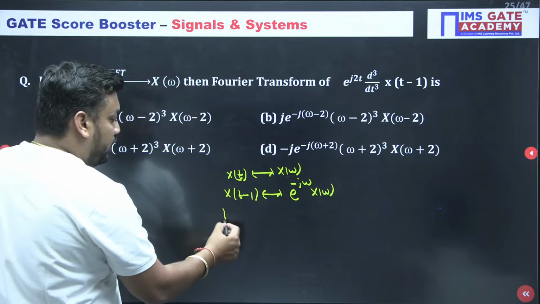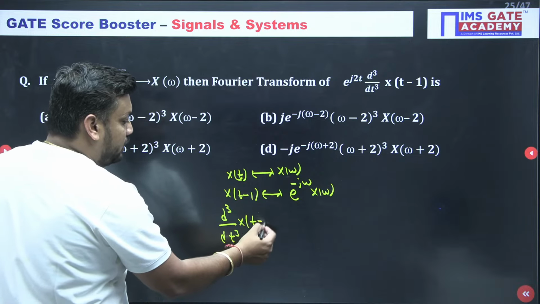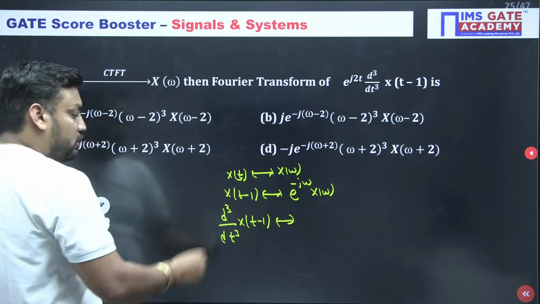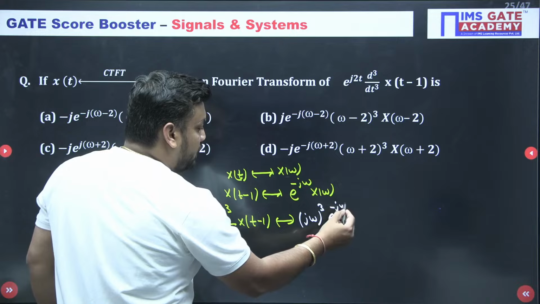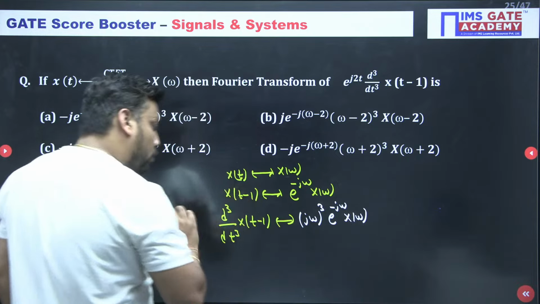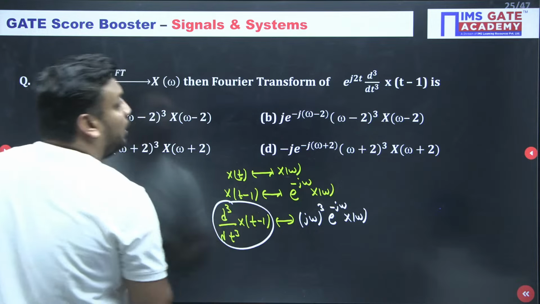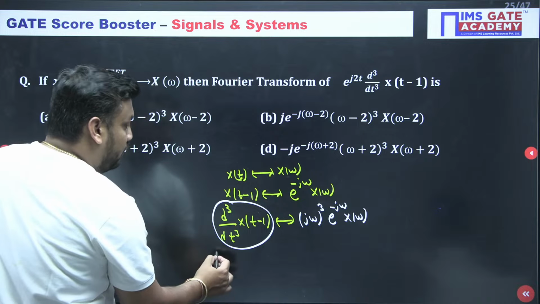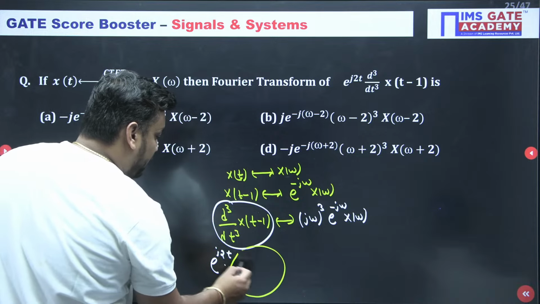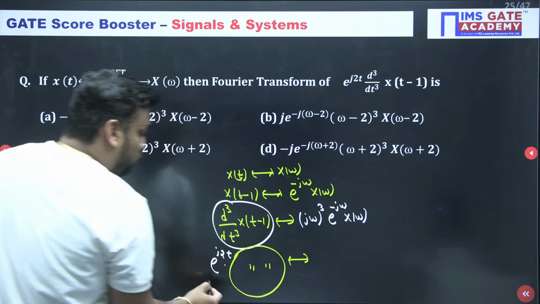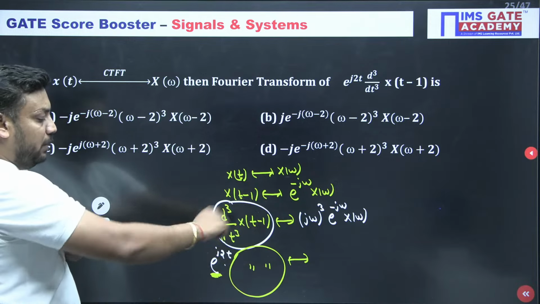The second thing is the third derivative. d3 upon dt cube of x of t minus 1, Fourier transform. Because of differentiation three times, it will make j omega whole cube, e to the power minus j omega X of omega. Up to here no problems. And finally, whatever the signal is, we have to multiply with e to the power j2t, and the rest part as it is. Do you know the meaning of this? Frequency shifting always carries the opposite sign. It means wherever there is omega, now replace it with omega minus 2.